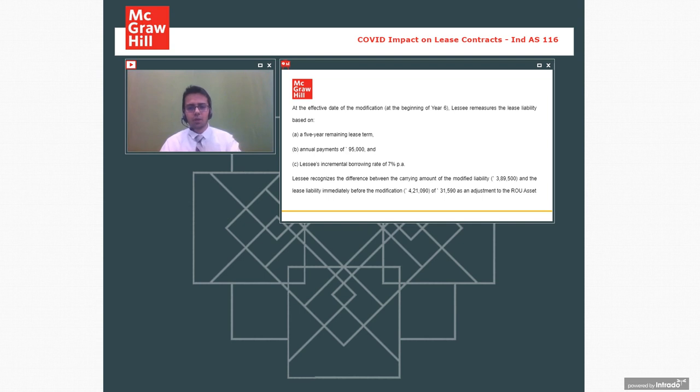Oh, sorry. In the last journal entry, the interest amount that I had deducted was wrong. The interest amount to be deducted was 25,000 rupees that we had calculated. So I had deducted the previous year's interest amount, but the current year's interest was to be deducted. That is why the difference is coming and the entry is not going to tally. It happened just while working on Excel, there are some calculation errors. Nothing else. Okay. Moving ahead.